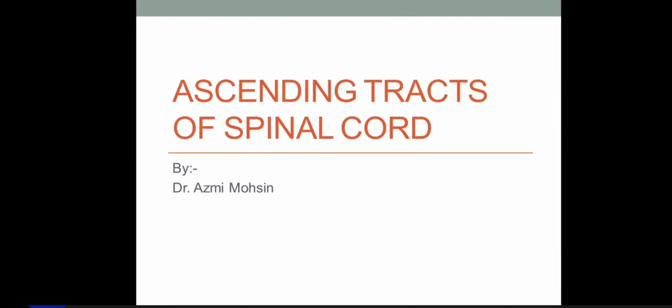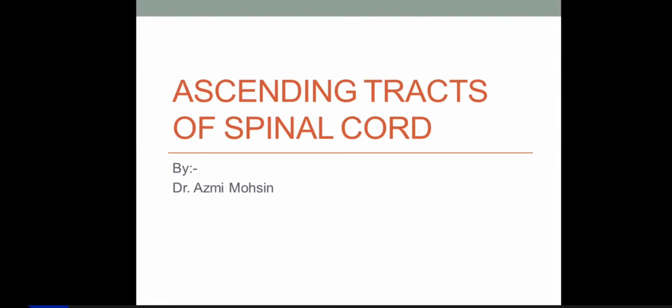Now, what does ascending tracts mean? Ascending tracts are those tracts which are carrying sensory information from the peripheral receptors as well as enteroceptors. So, various types of sensations, all type of peripheral sensations, they are carried to the dorsal root of the spinal cord. They may relay there or they may not relay there, but they ascend up to the medulla.